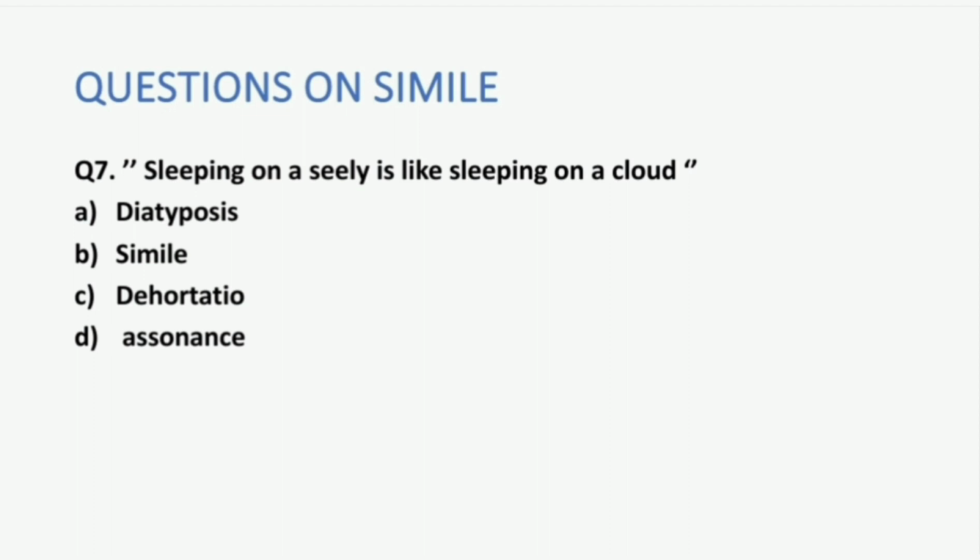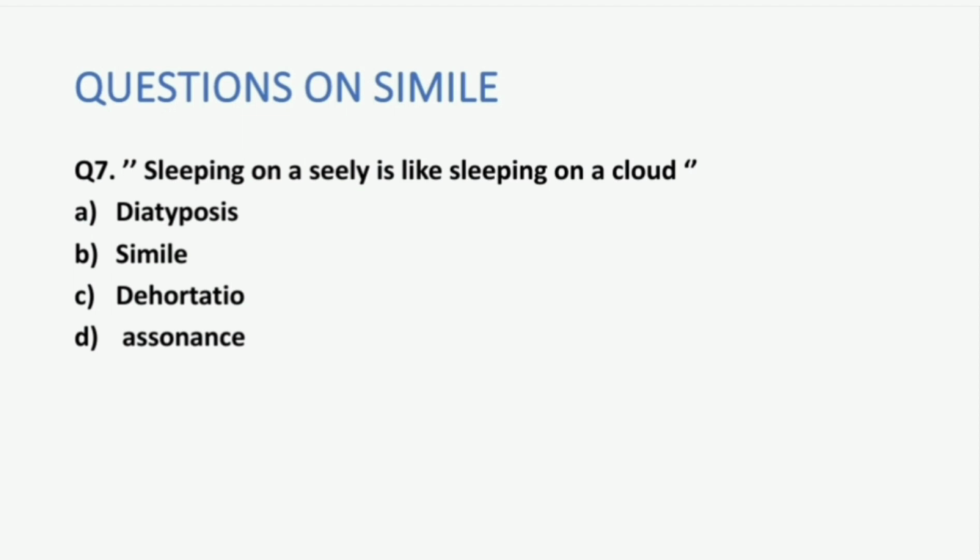The first one is diatyposis. Diatyposis basically is a document which consists of rules to live by for one's audience. Option number B, simile, which is already the answer. Option number C is dehortatio. What is dehortatio? It is a rhetorical device which prevails when we offer hearers a dissuasive statement. And assonance.